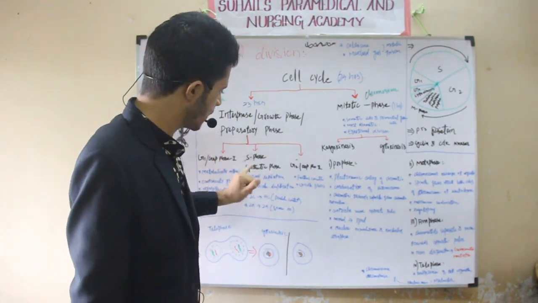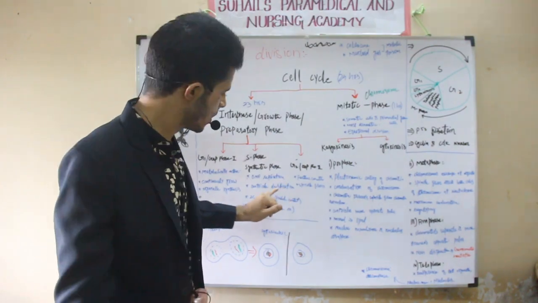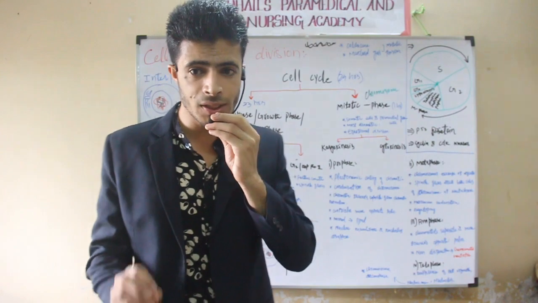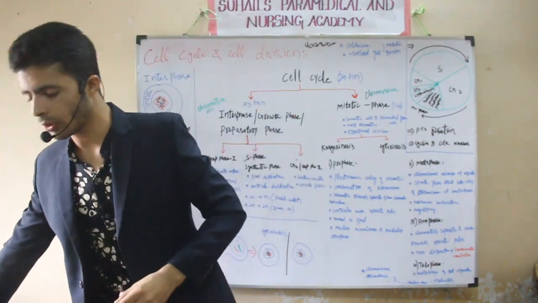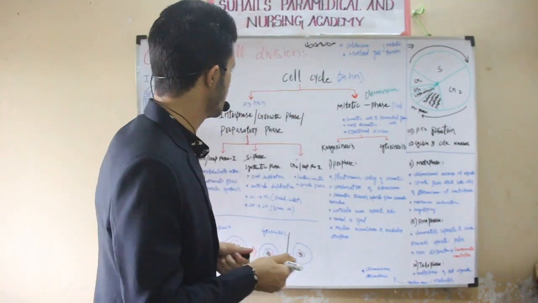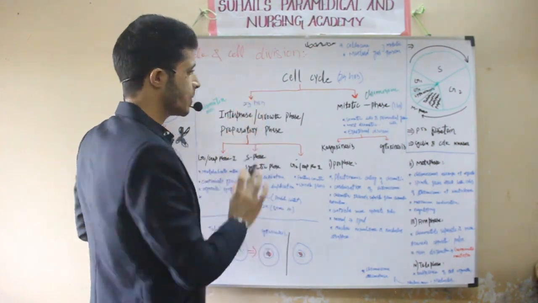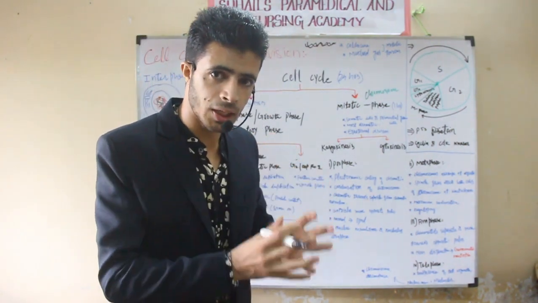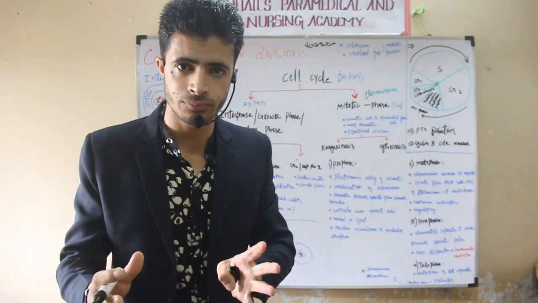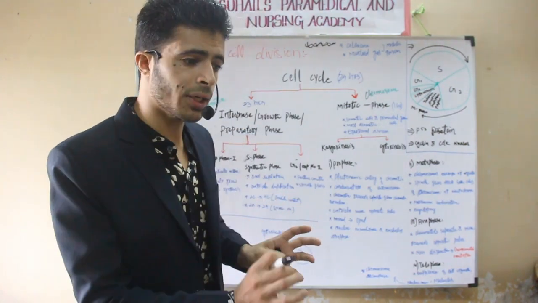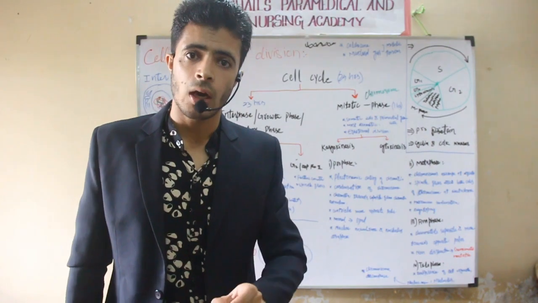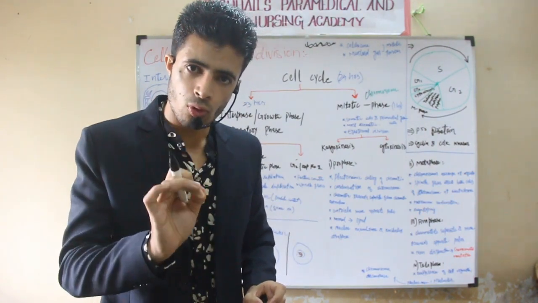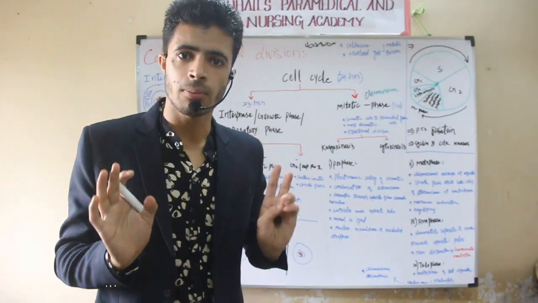So remember, DNA replication occurs in the S phase, and centriole duplication occurs in the S phase as well. What is the important point in this stage? In the S phase, DNA replication occurs. DNA replication means the cell will double its DNA content. But after S phase, the number of chromosomes will be the same.